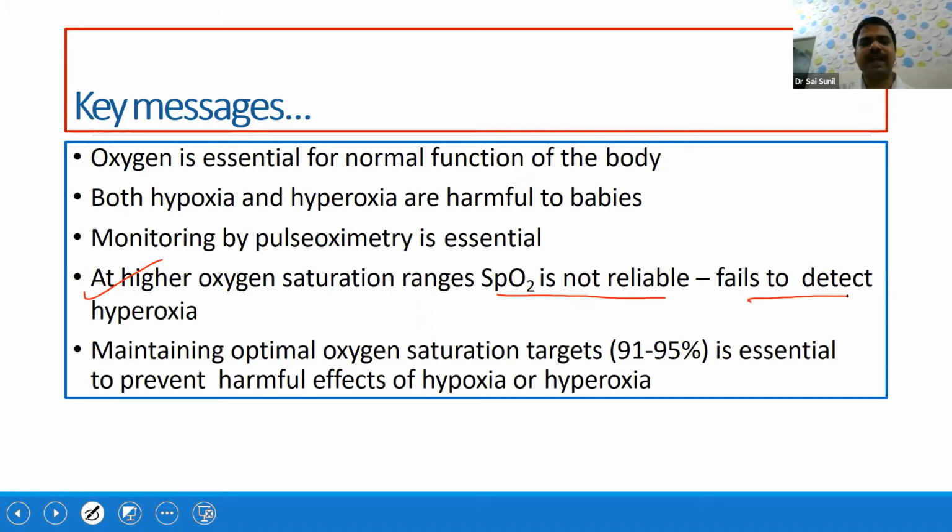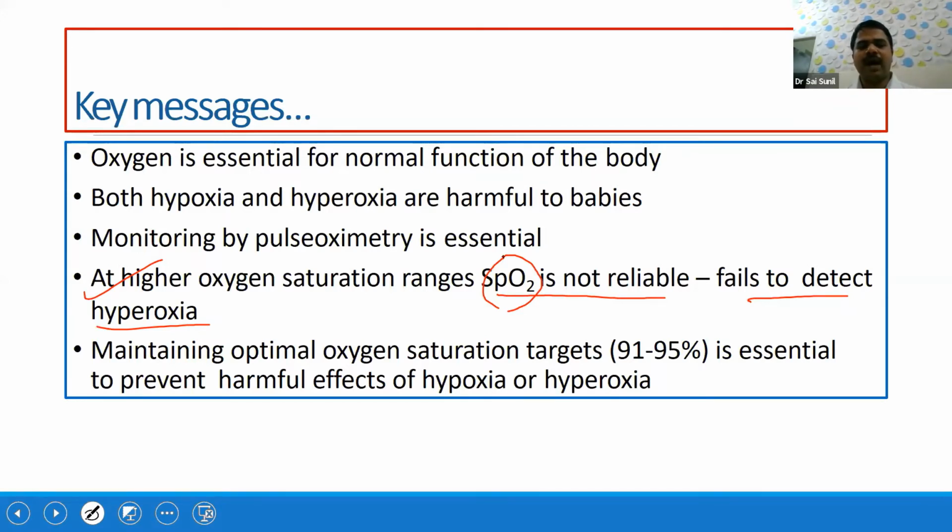It fails to detect hyperoxia, as I was mentioning in the oxygen dissociation curve. Even if the PaO2 increases, the saturation will stay at that level, between 95 to 100, so saturation is not reliable to detect hyperoxia. That is another important point you need to know.